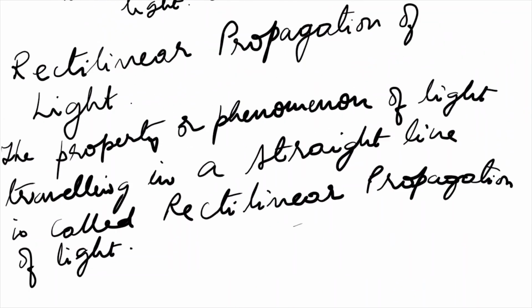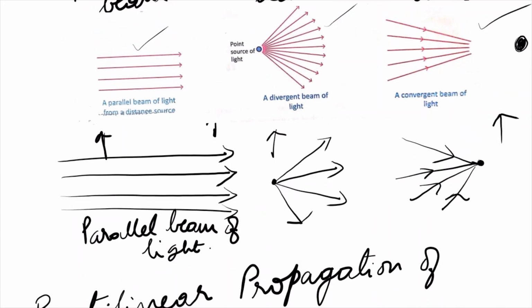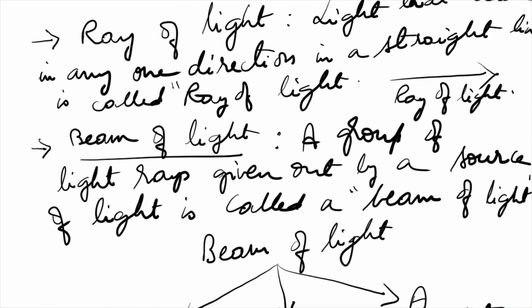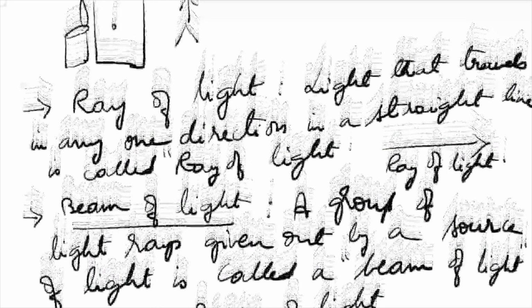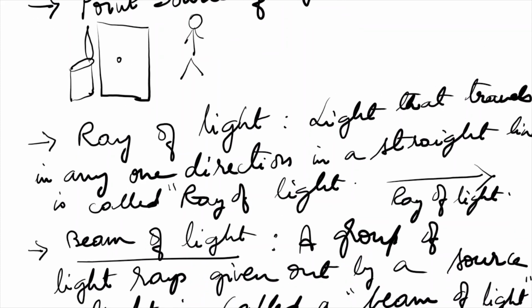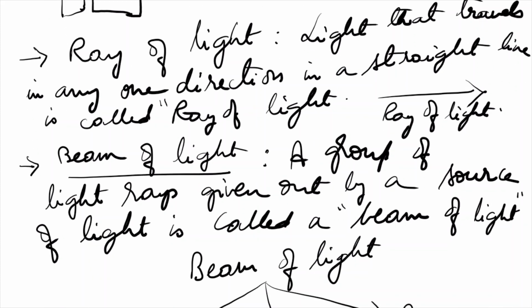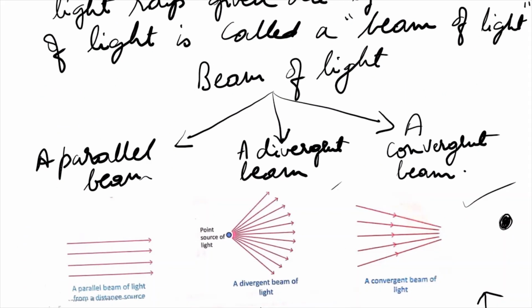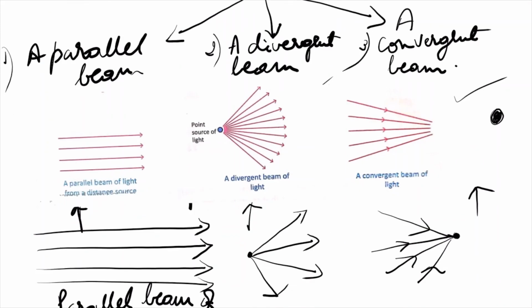Till now, I have discussed opaque objects, then ray of light, beam of light, and also point source of light. Ray of light is light that travels in one direction in a straight line. A group of light rays given out by a source of light is called a beam of light. Beam of light is of three kinds: parallel beam of light, divergent beam of light, and convergent beam of light. I have explained all three types with diagrams.